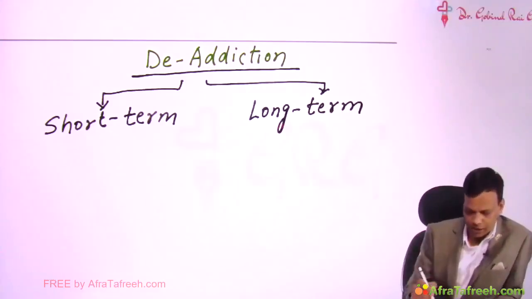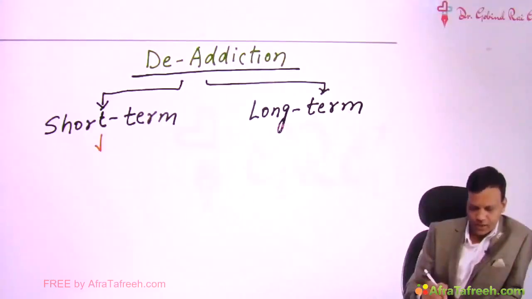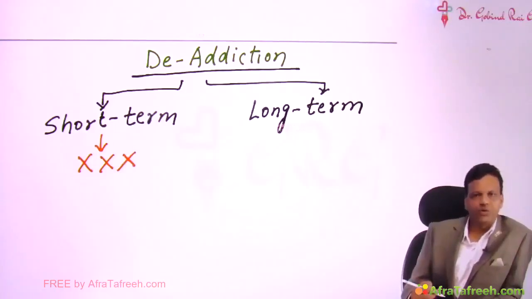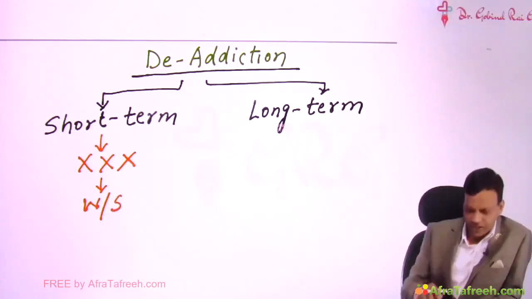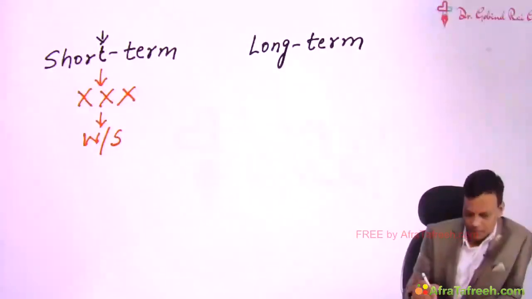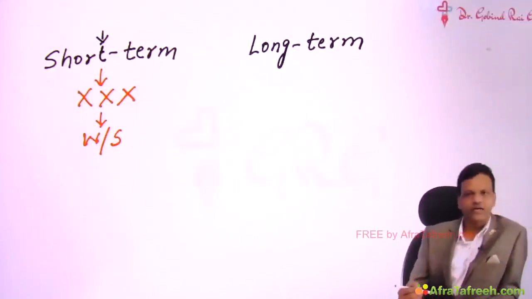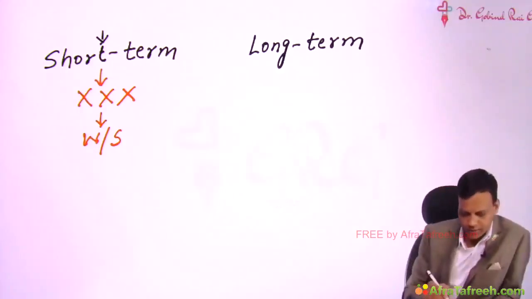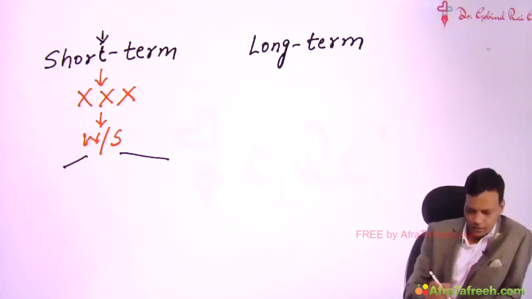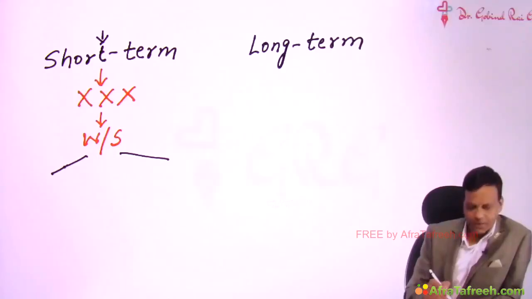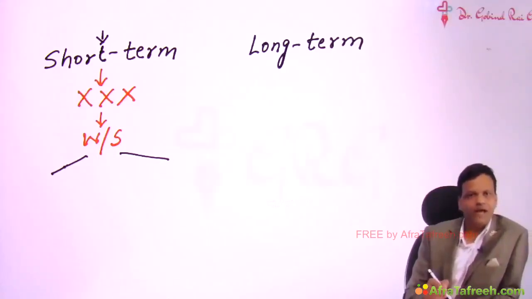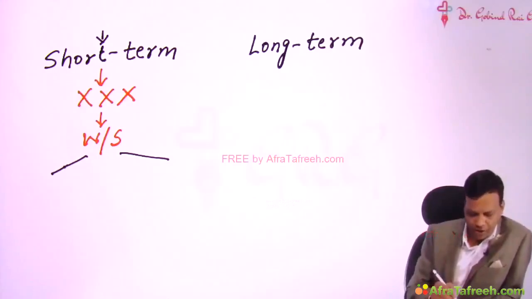Now in short-term addiction, what we will do simply is stop giving the opioids. And when the person does not get the drug, what will happen? Yes, the person will develop withdrawal symptoms. And what will be the withdrawal symptoms? Remember, withdrawal symptoms for any addictive drug in general are of two types. One, the person is not getting the drug which the person was taking daily. When the person is not getting the drug, the body will feel an emergency. So that will lead to activation of the sympathetic system.